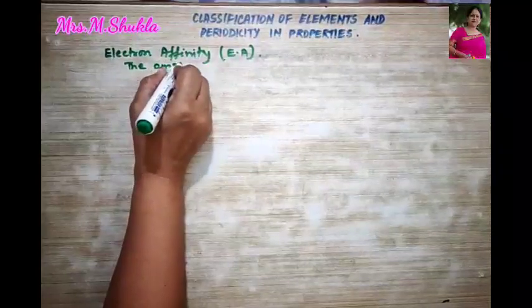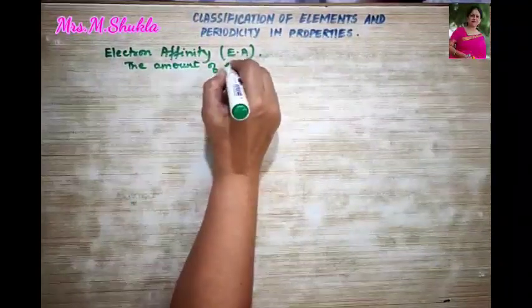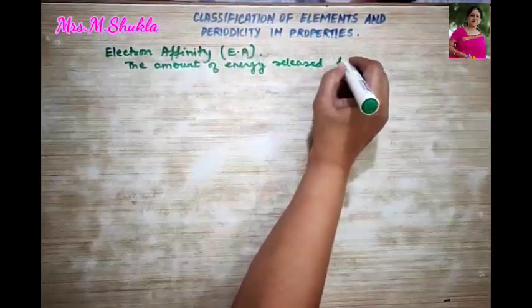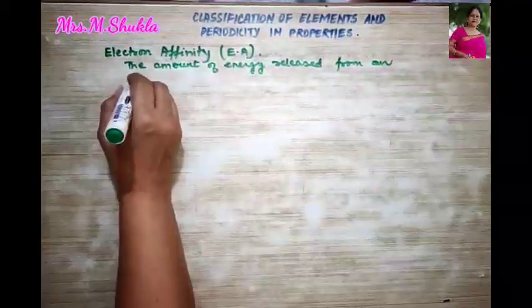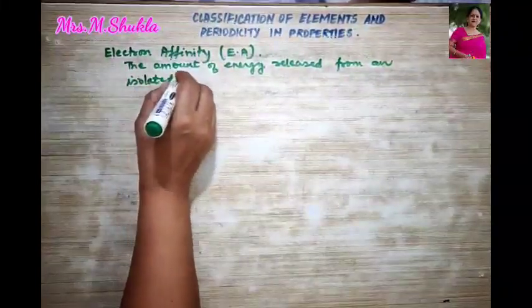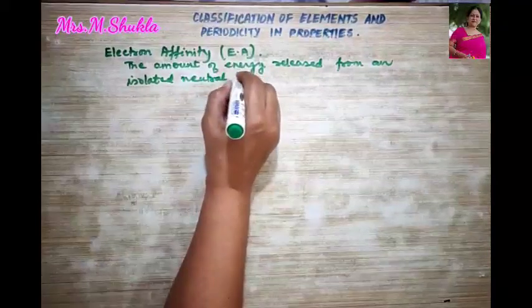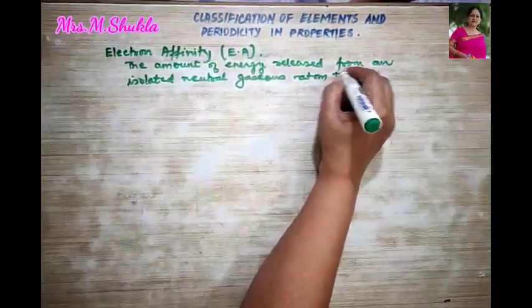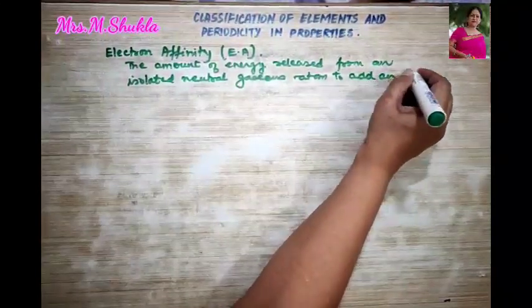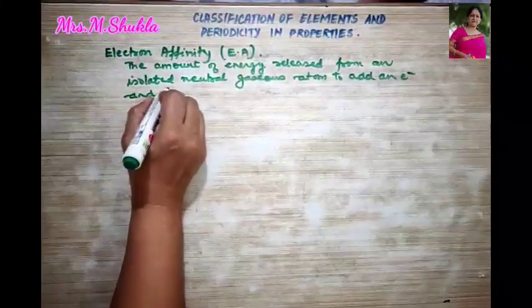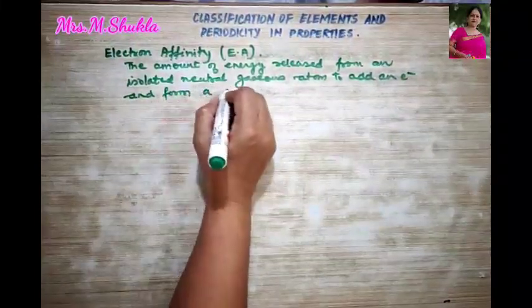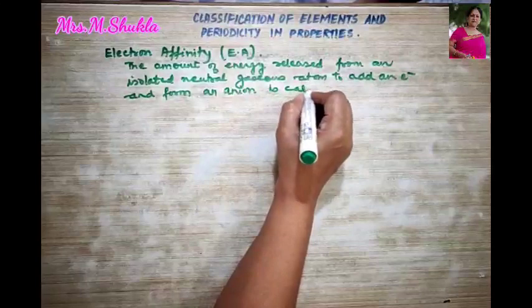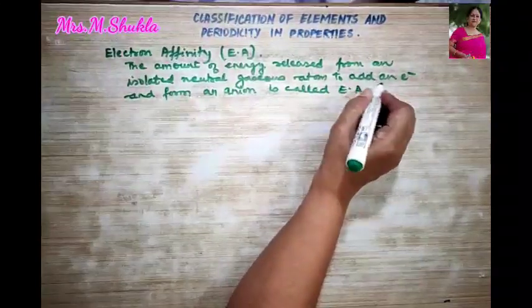The amount of energy released from an isolated neutral gaseous atom to add an electron and form an anion is called electron affinity.